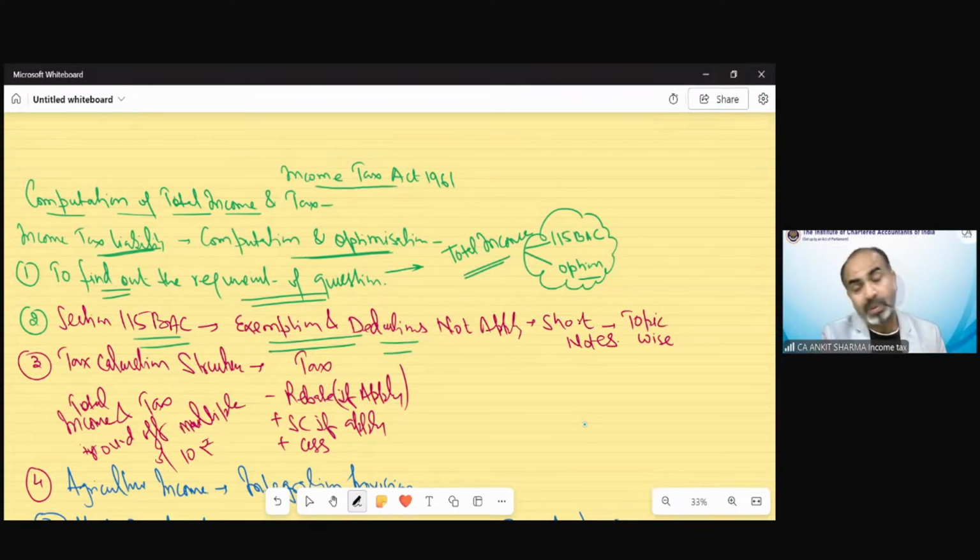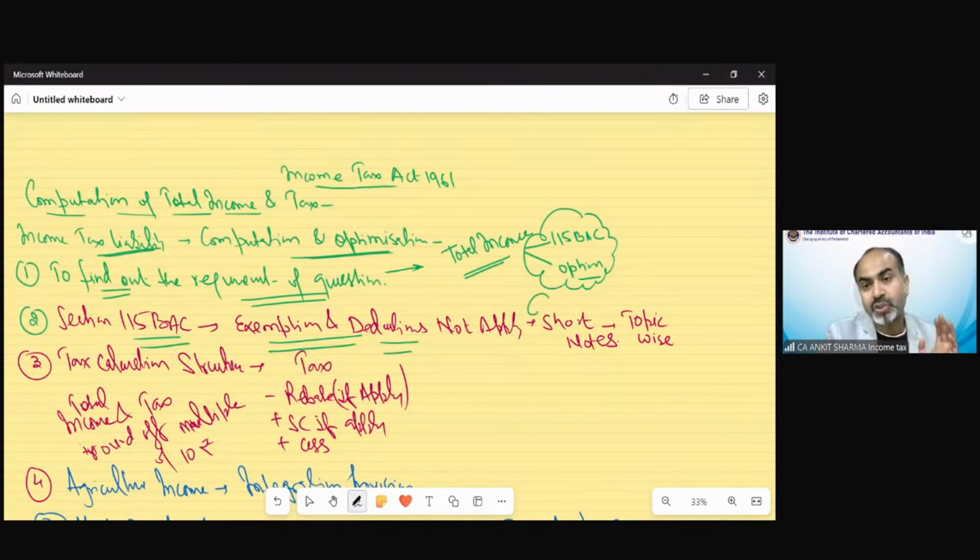Even in clubbing provisions, the exemption under section 10(32), I guess, that is 1500 rupees for each child, is not allowed if you are opting for section 115BAC. So those exemptions, deductions and restrictions should be in your mind.